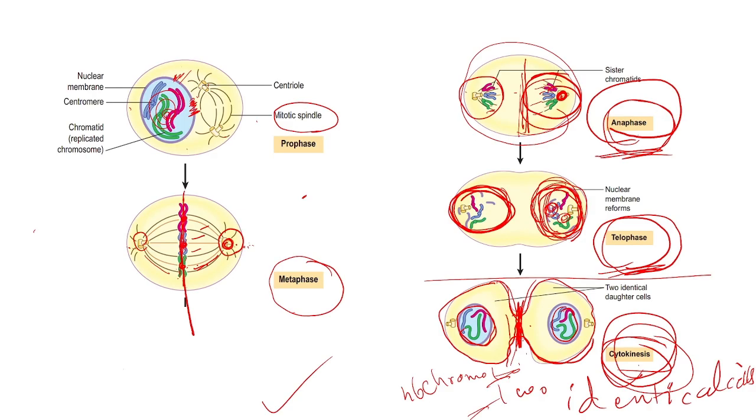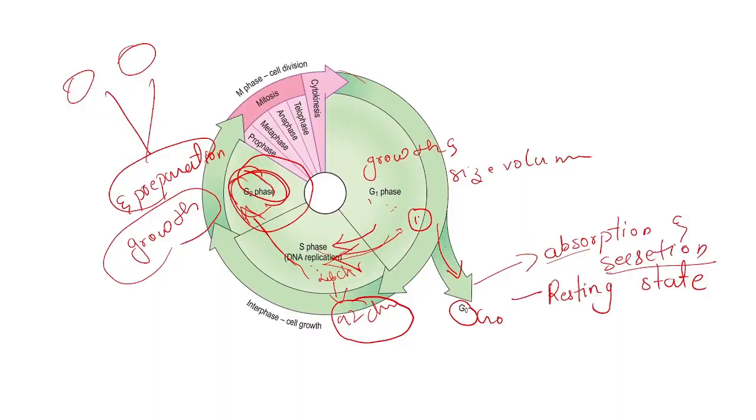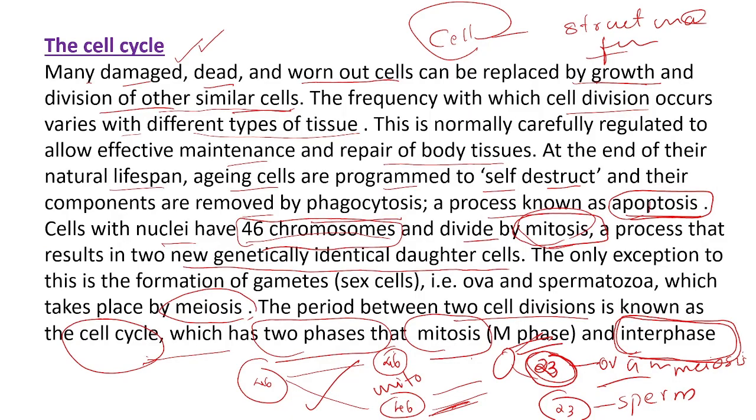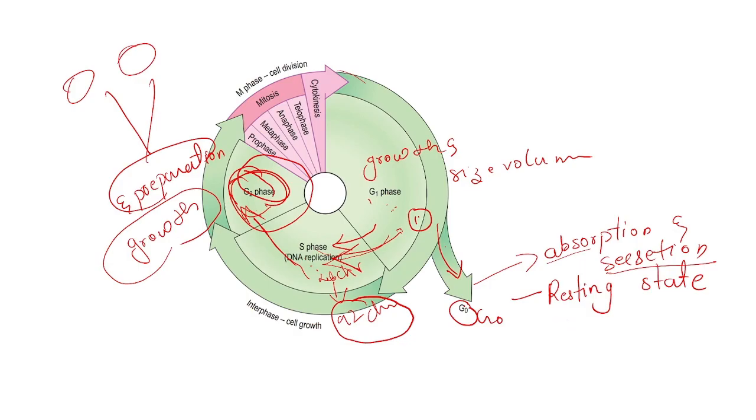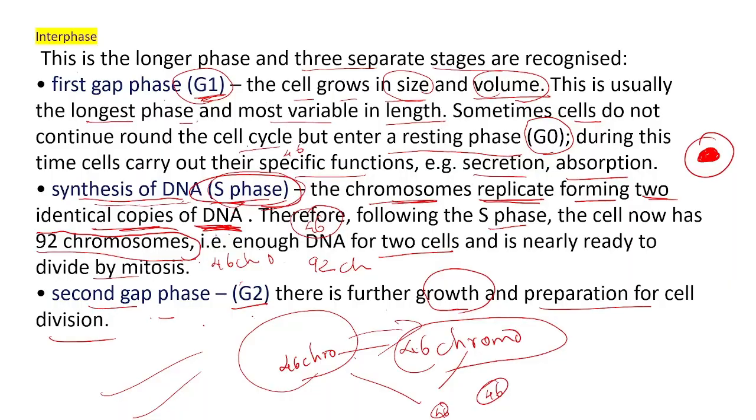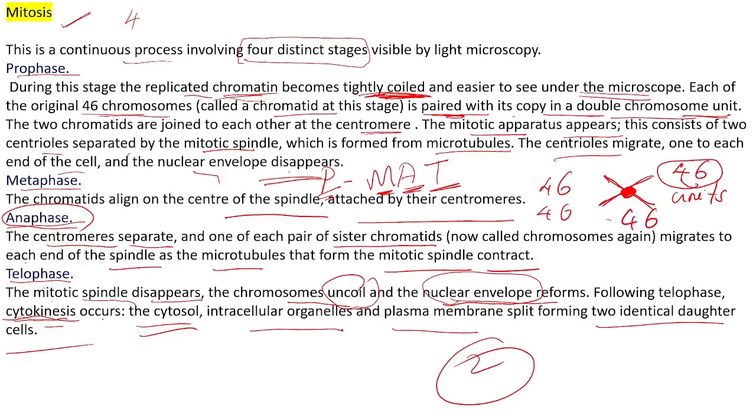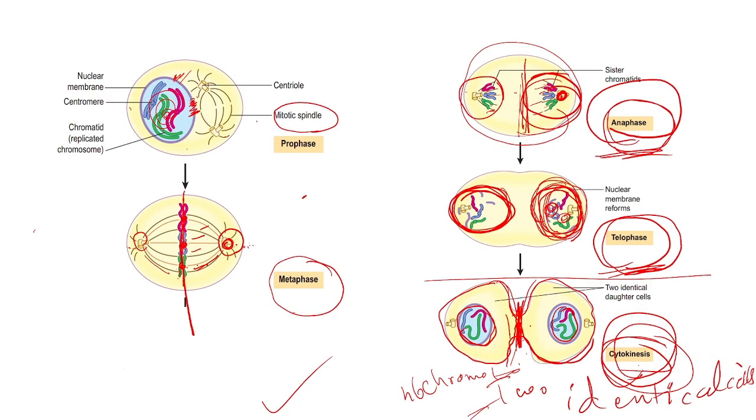It's very, very important. You draw. So if you are getting a cell cycle question, put an introduction like this and draw this picture, and you can tell about two phases, interphase and mitosis. Then you can start with interphase, 3 phases, just explain. Next you can start with mitosis. When you are writing mitosis, for each and every phase you draw the picture also. You can add this picture one by one. In the prophase you can add this picture, in metaphase this picture.